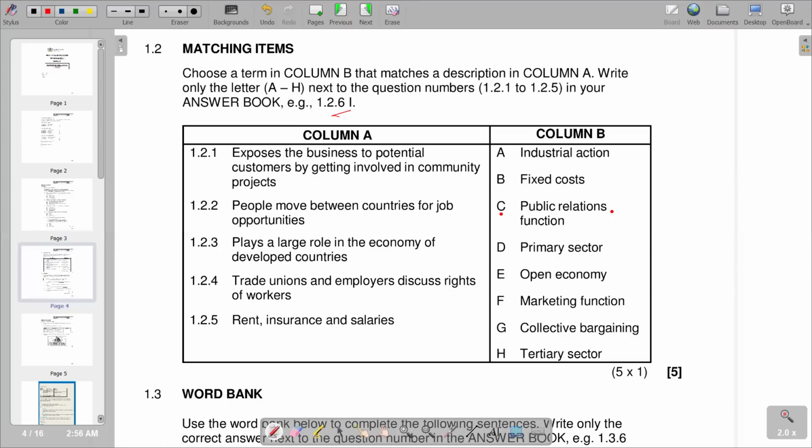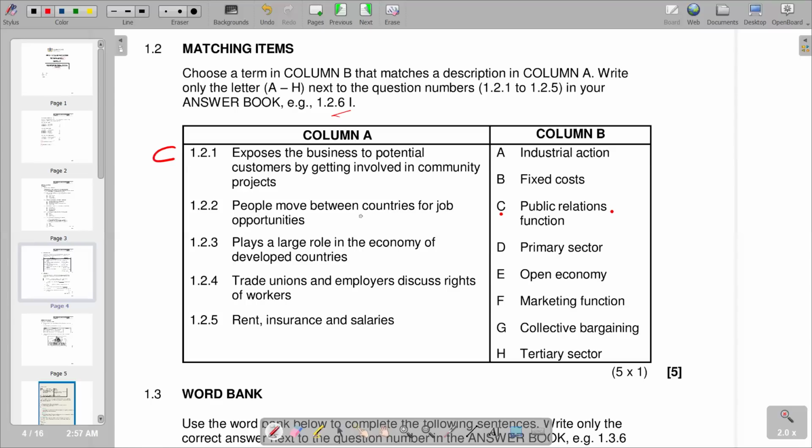So whenever we are maintaining mutual relations between the organization or the business and our customers or the public, it becomes public relations. And also it looks after understanding that should exist between the organization and its public. So basically, you see that it improves channels of communication. Basically, that's the explanation of public relations, which becomes the best fit for the first part.